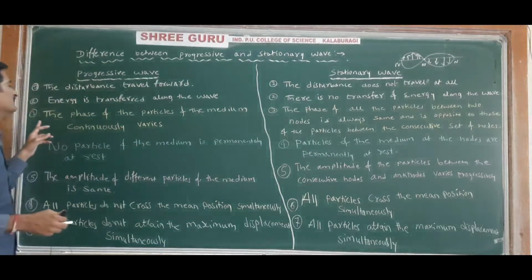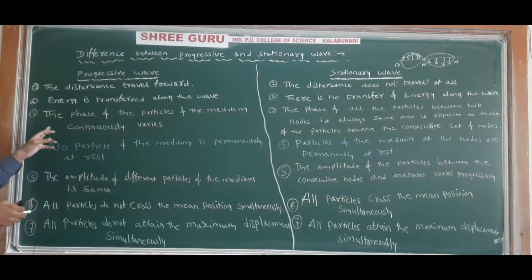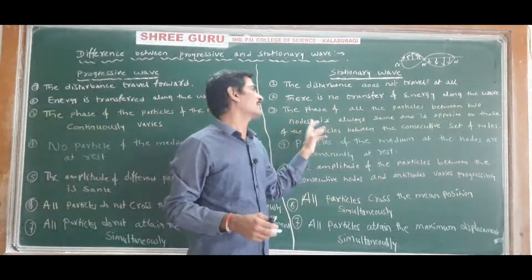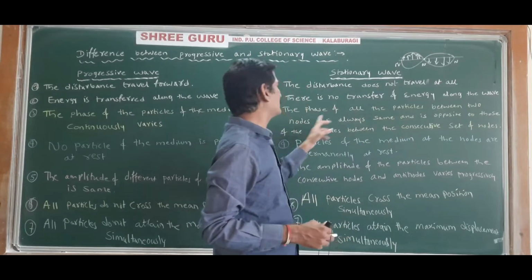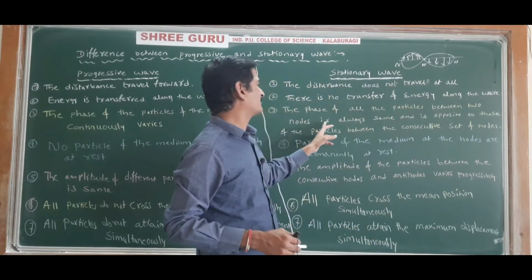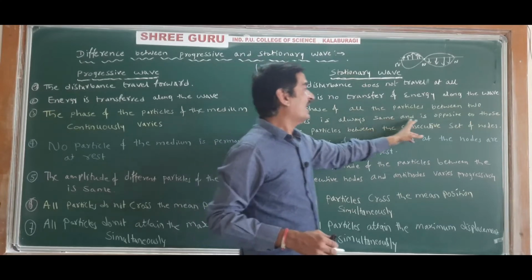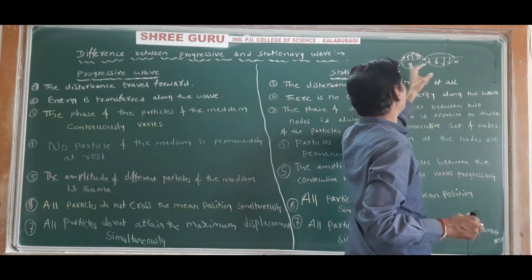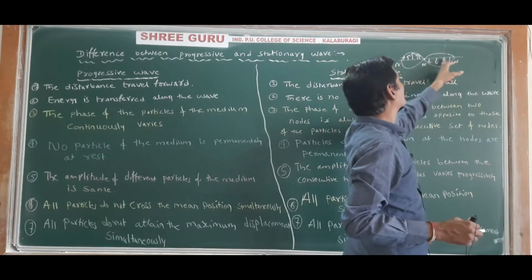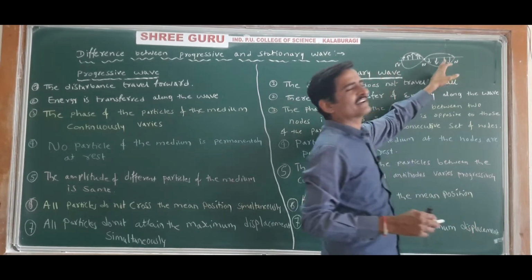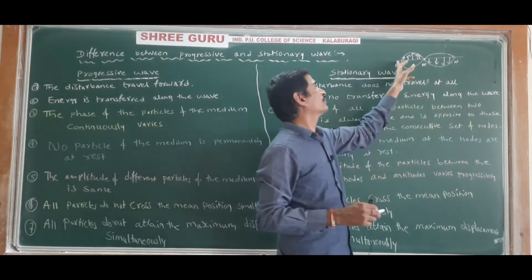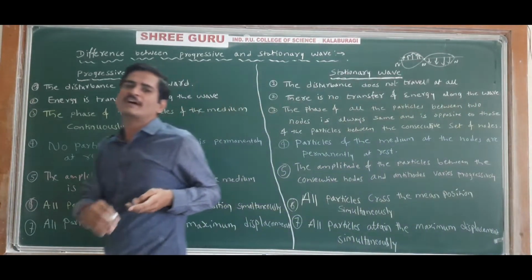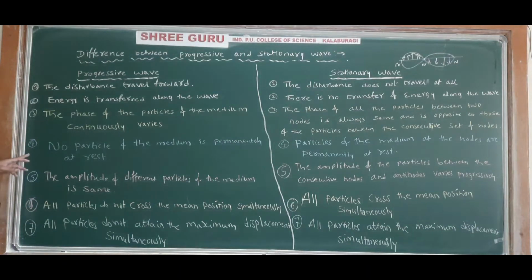See our third point once again: the phase of the particles of the medium continuously varies in the case of a progressive wave, whereas in a stationary wave the phase of all the particles between two nodes is always the same and is opposite to those of the particles between the consecutive set of nodes. This is one set of nodes, this is another set of nodes. The phase of all the particles in the second set will be opposite to the phase of all the particles in the first set, which we studied in the characteristics of stationary waves.